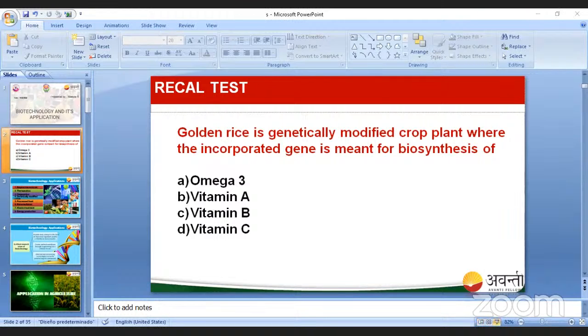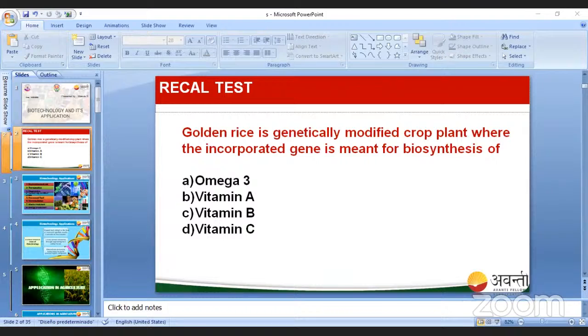So yes, student, it is one of the applications of biotechnology in agriculture. Here the golden rice is consisting of the beta carotene gene. That's why it is yellow in color. Beta carotene. You know about the genes which cause pigmentation, right? So this is vitamin A. It is going to carry the beta carotene gene. It is the reason for rice to look yellow in color.